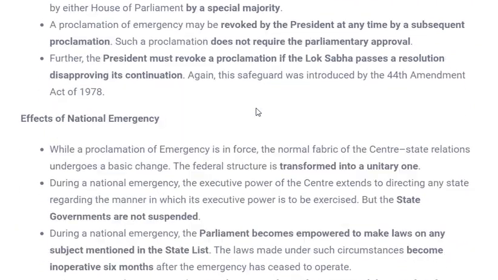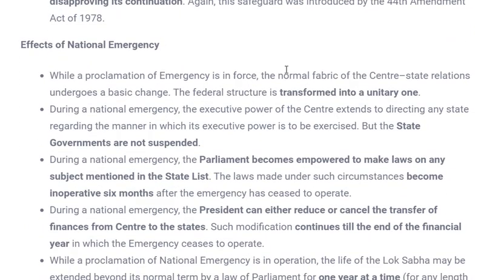Next we'll see what the effects of national emergency are. Obviously the effects would not be good. In national emergency it is seen that power comes to the center, that means the center becomes more powerful than the states. The state and center relation has to be maintained, and it affects this relation adversely.